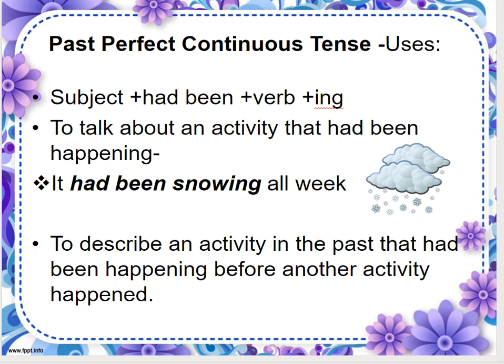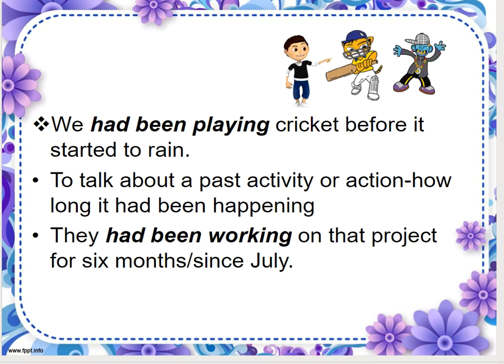Now, another way we can use it is to describe an activity in the past that had been happening before another activity happened. So, another activity happened and our past perfect continuous activity had been happening. Let's make it clear with some example. We had been playing cricket before it started to rain.